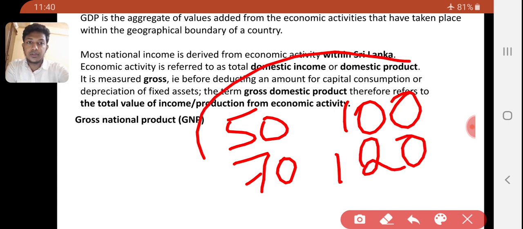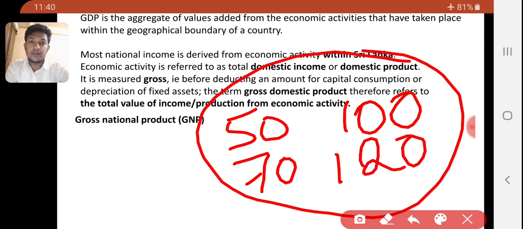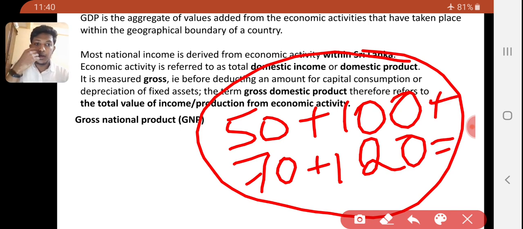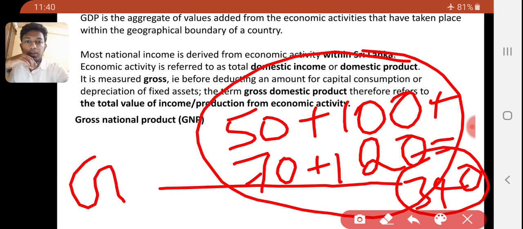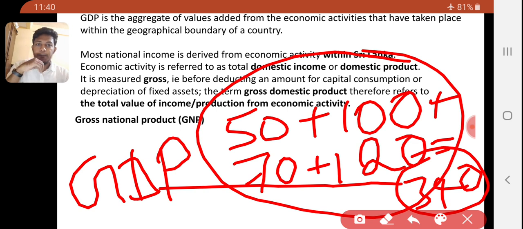So if we add all of this, 50, 70, 100, 120, it comes to 340. So 340 will be the GDP. Is it correct? Is GDP 340? Is it correct? Our question is that.